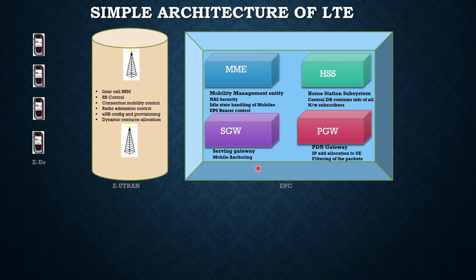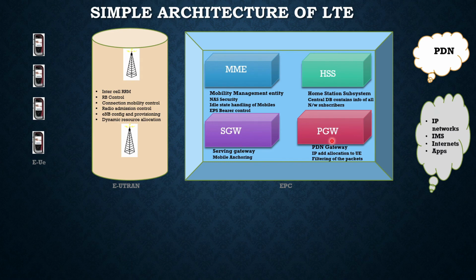Now from the EPC side, the core network side, we have MME, HSS, SGW, and PGW. There is also an external network which the EPC connects to. One is your PDN gateway, and the other is your IMS platform or internet apps, the external applications we have to refer to. LTE uses either frequency division duplex or time division duplex. These are the two important things we have to remember.